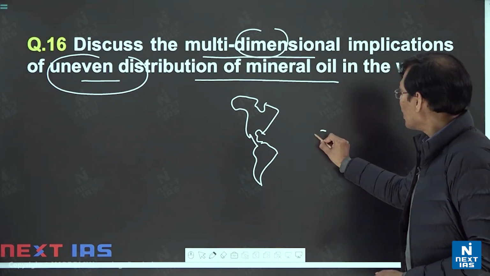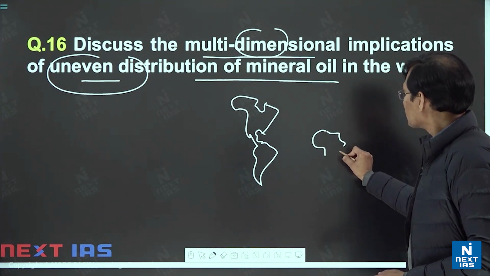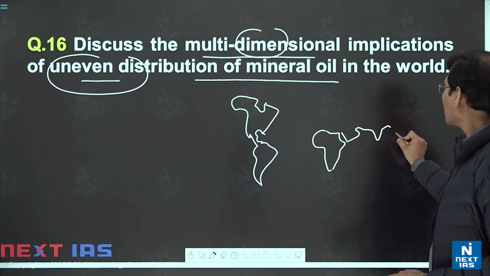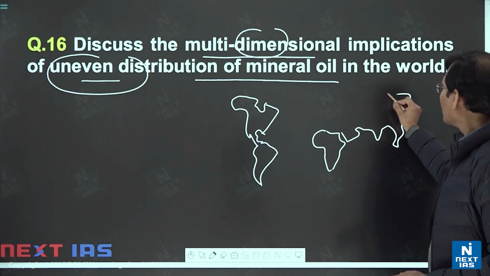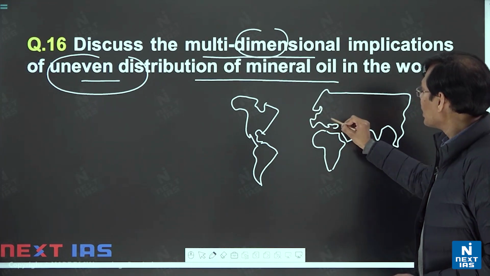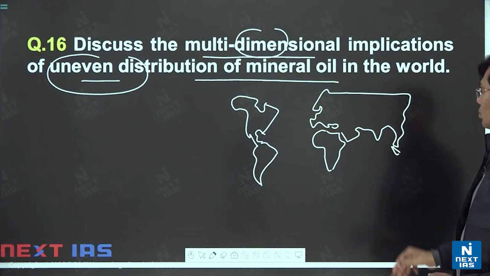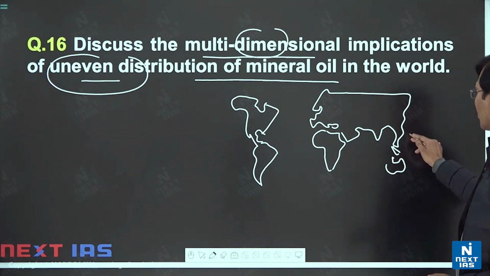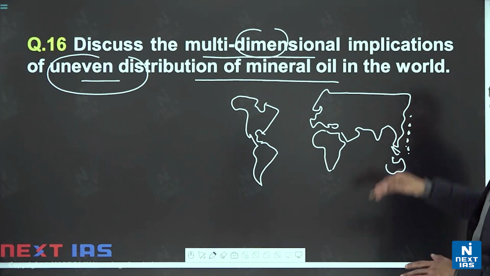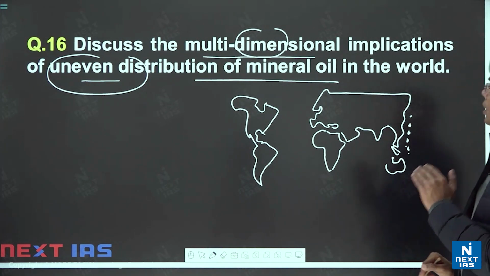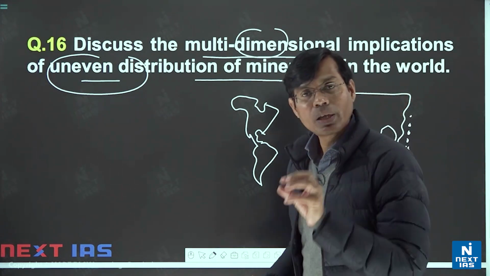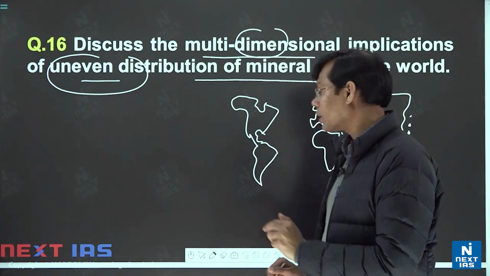Then Africa, and then South America, these Gulf countries here, the Indian zone, then the remaining Arctic area and also the European area, and here Australia and some islands this side, Japan, Philippines, Taiwan, and also several islands. But if I show crude oil in the entire world map, only a few key locations are there.